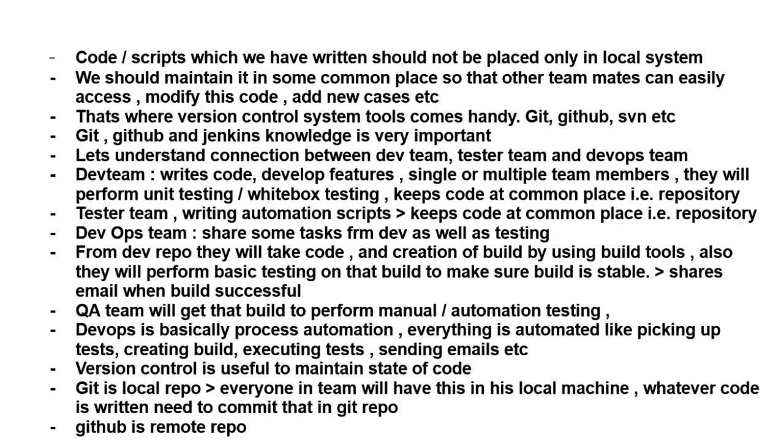Various version control systems like Git, GitHub, and SVN can be used. And knowledge of Git, GitHub, and Jenkins is very important. We have also seen how important the DevOps team is in the development cycle.